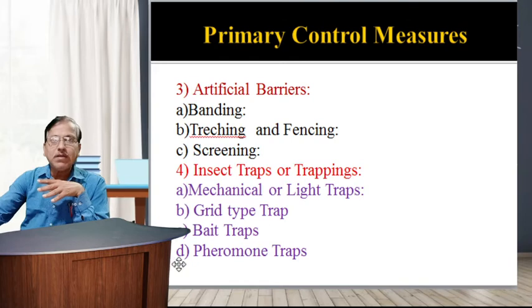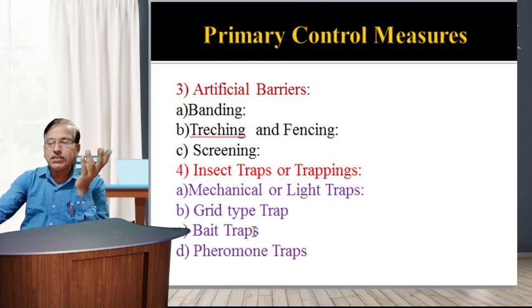Third is the bait traps. In a simple way, poisonous chemicals are used in the preparation of the bait. Bait traps are a form of control whereby insects are attracted to selected spots from which they cannot be easily removed. Bait traps are very effective against nocturnal insects like cockroaches, crickets, and nocturnal moths.